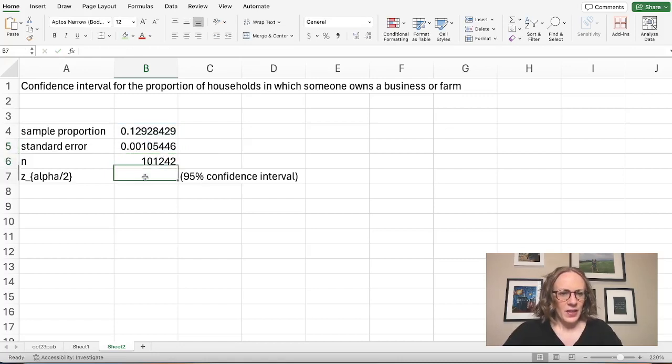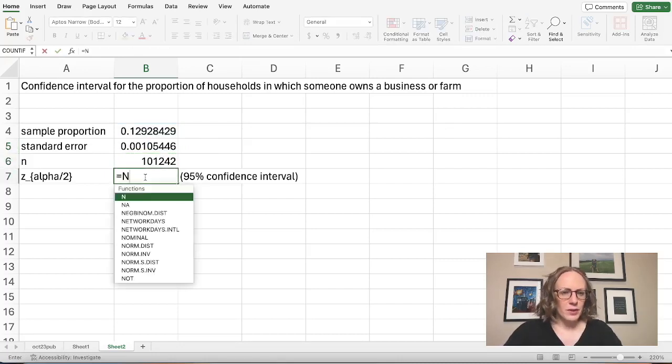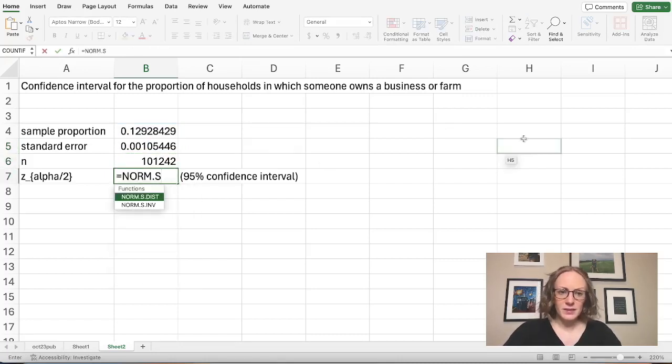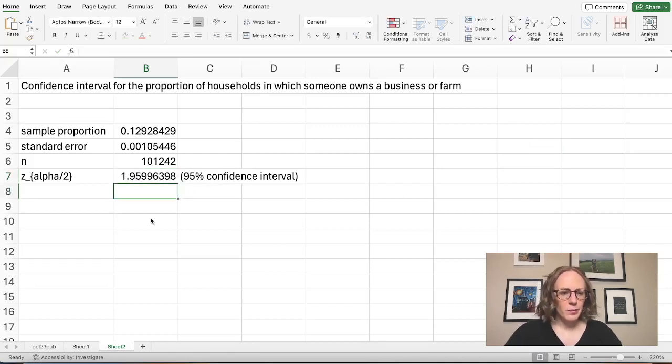Great. And then our z value is going to be NORM.S.INV, since this is a standard normal, and the area to the left, if we're looking at a 95% confidence interval, will be 0.975. So this will be our z value. So that means that we can use all of these to get our margin of error.